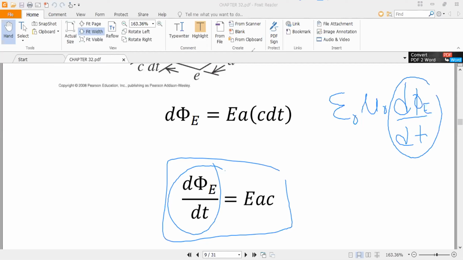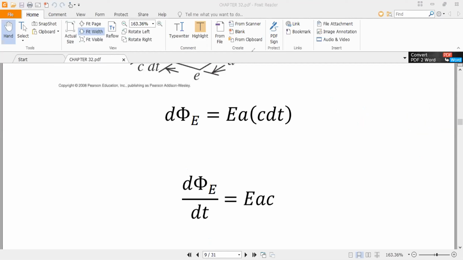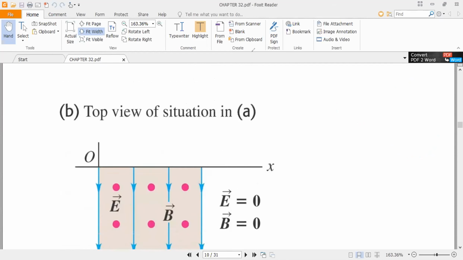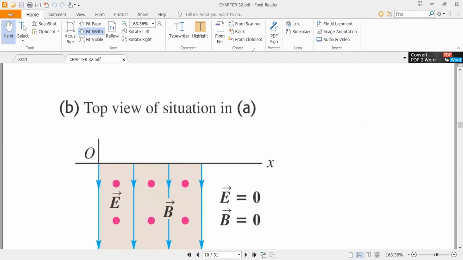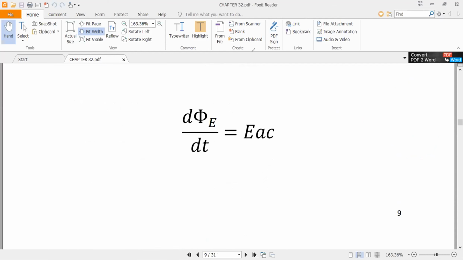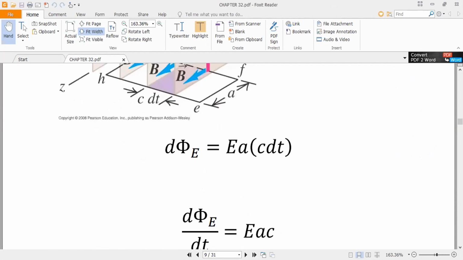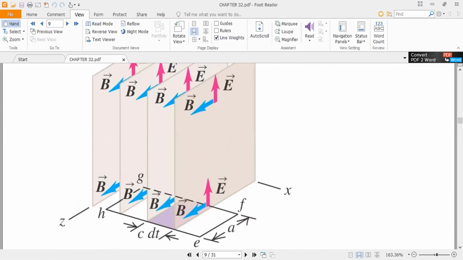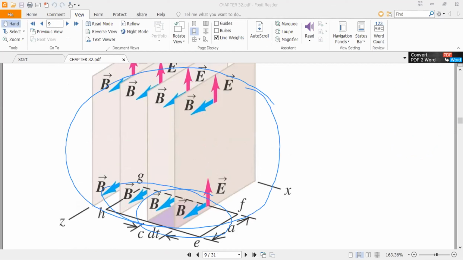Okay, so left hand side. To calculate left hand side, you may see this figure from the top. Okay, so view this figure, especially this part from the top.